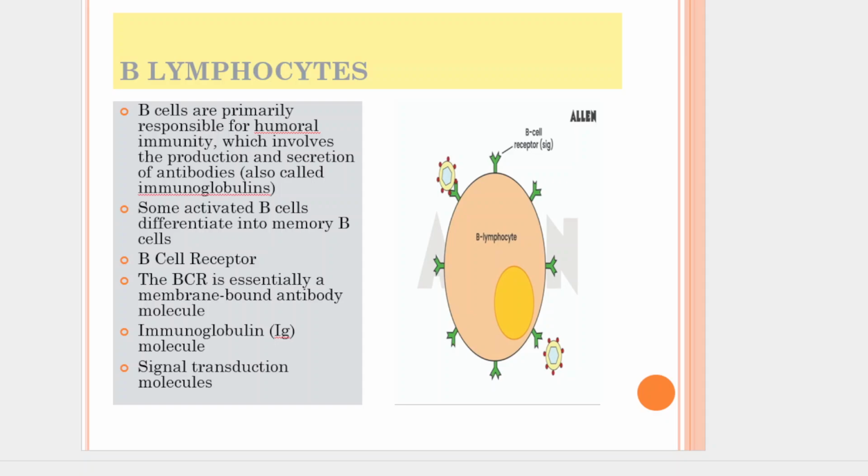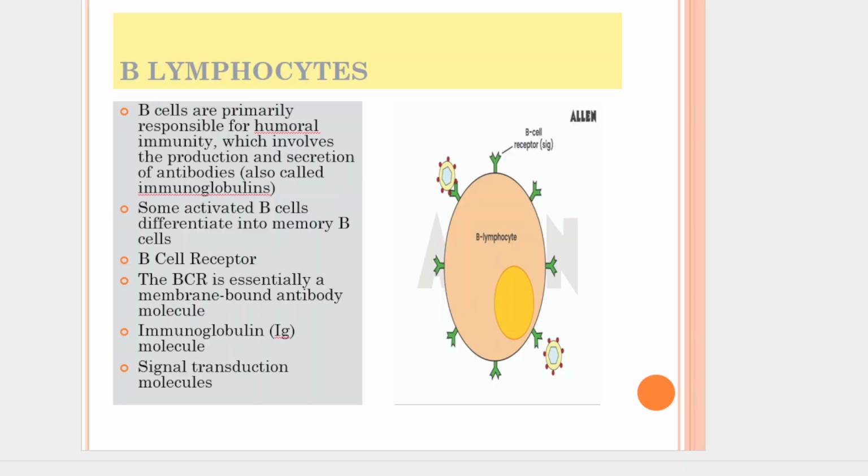B cell has a B cell receptor, or BCR. Each B cell expresses thousands of identical BCRs on its surface. The BCR is essentially a membrane-bound antibody molecule. It consists of an immunoglobulin G molecule, the antigen binding portion responsible for recognizing and binding to a specific epitope, or a part of an antigen.